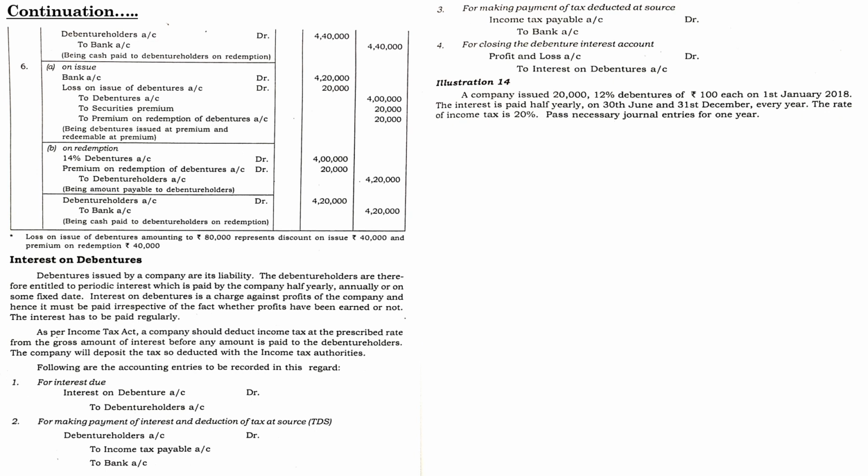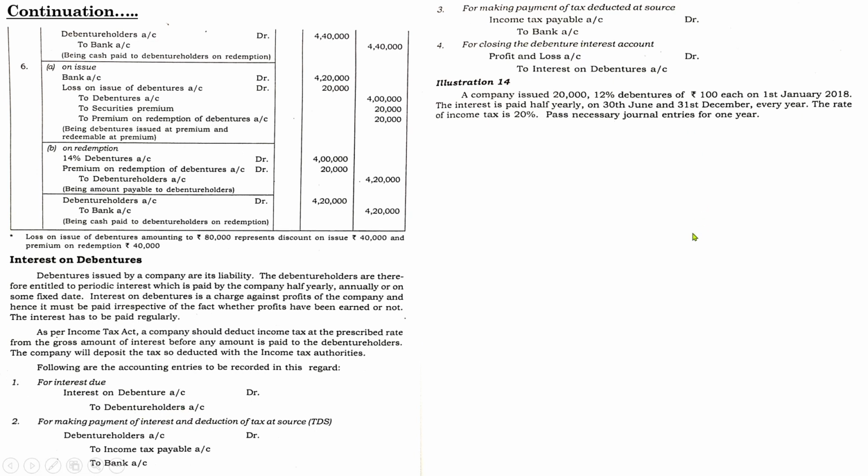Actually here the scenario is the company has been dealing with a debenture whose interest is paid half yearly. In the question it is mentioned that you have to pass the entries for the whole year. The whole year means half yearly payment of interest, so during the year you have to pay interest 2 times. At the time of payment of one interest you need to pass these entries.